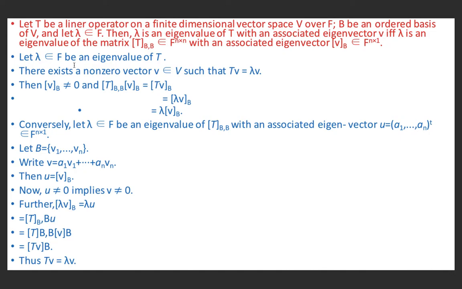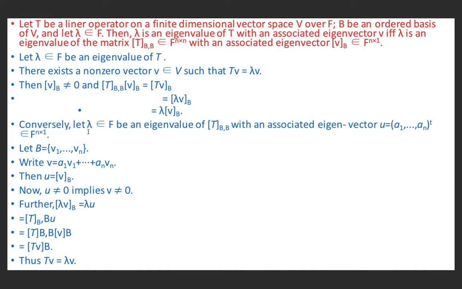Let lambda belonging to F be an eigenvalue of T. It means there exists a non-zero vector v belonging to V such that Tv equals lambda v. Then [v]_B is not equal to 0 and [Tv]_B is equal to [T]_BB [v]_B. And this Tv is equal to lambda v, and because lambda is a scalar and linear operators preserve scalar multiplication, we can write lambda [v]_B.